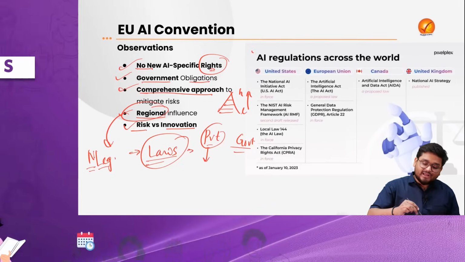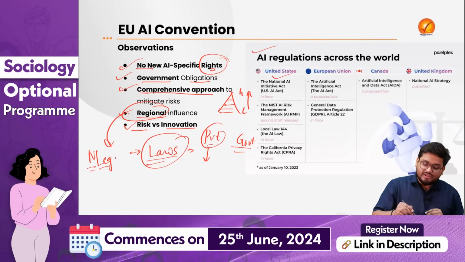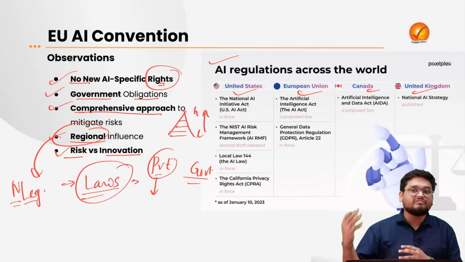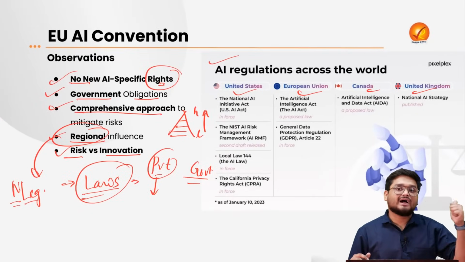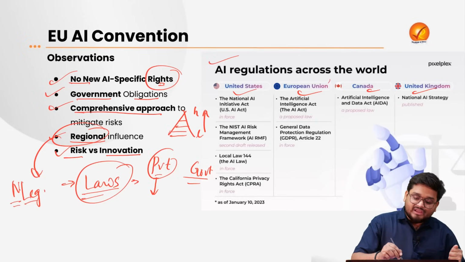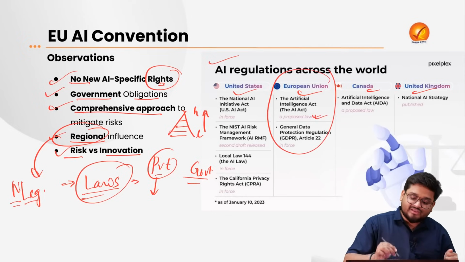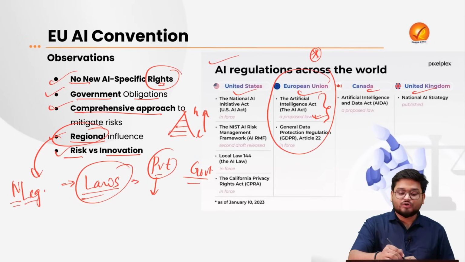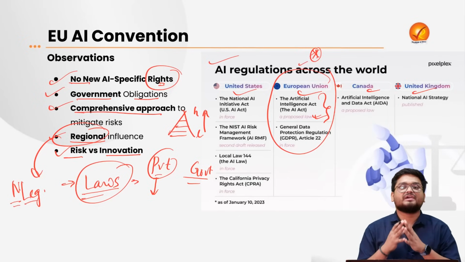And when we look at AI regulations all around the world, we have the US, EU, Canada and UK, which have legislations via various conventions, their own national guidelines on AI. And here, it is the European Union that has the AI Act, which is a very progressive AI Act. And the overall global community is also trying to emulate the same.